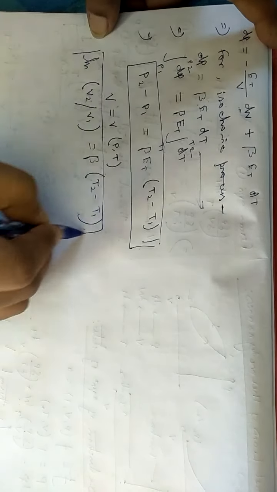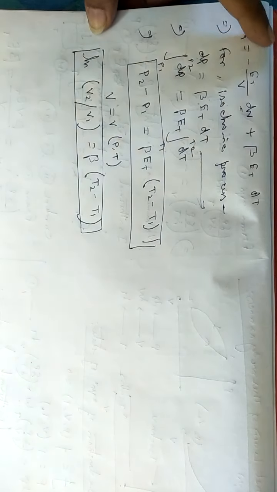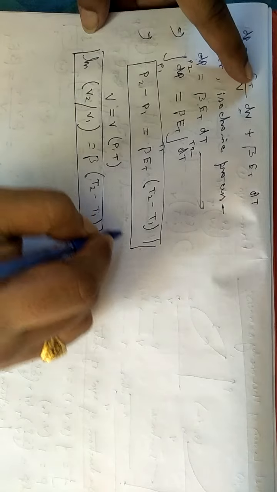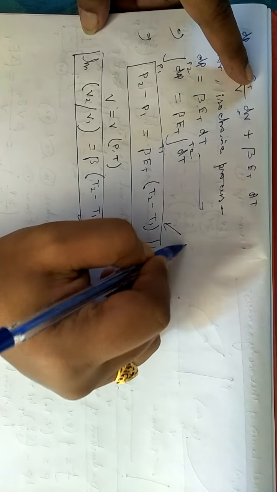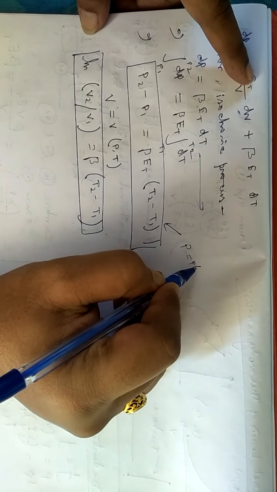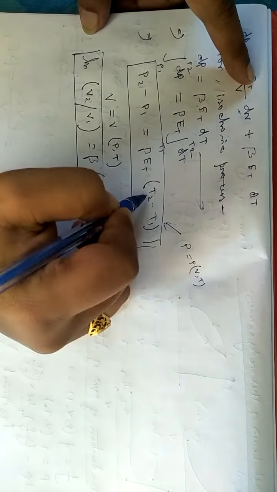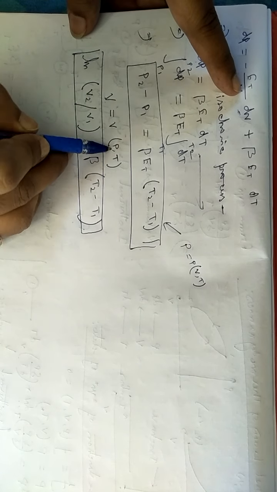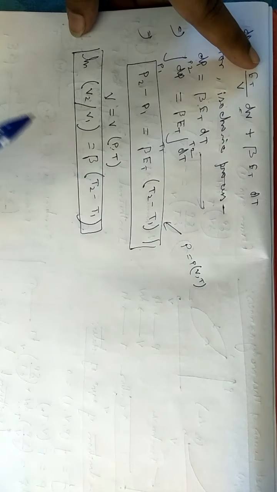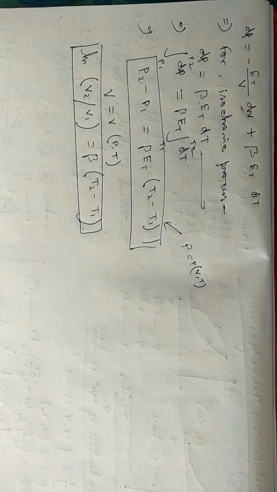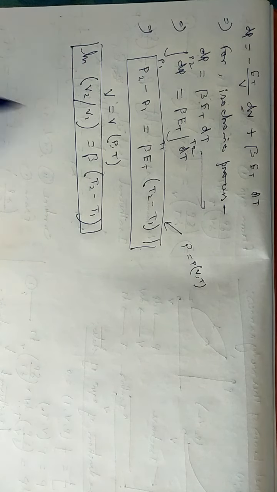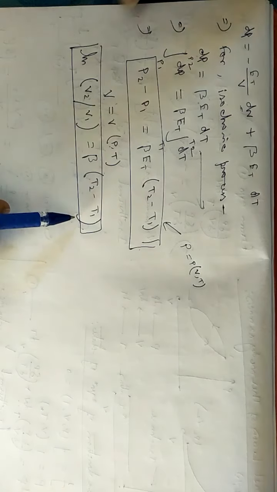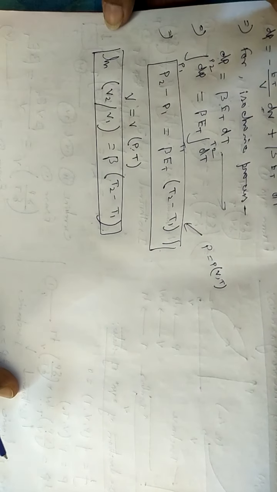You can try it at home. We started considering pressure as a function of volume and temperature, and arrived at the earlier equation. Now if you consider volume to be a function of pressure and temperature, doing the same process, considering the value of beta and et, you will arrive at this equation. These are very simple.